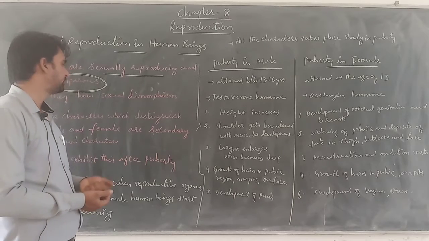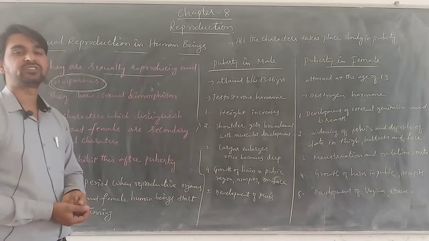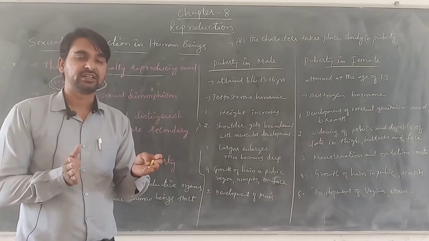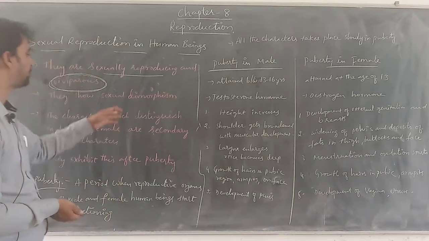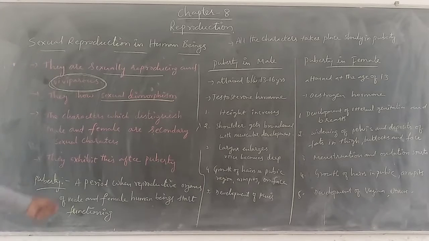In the male organism, we can see the production of male gametes, and in the female organism we can see the production of female gametes. So sexually the organisms are differentiated, they are separate. So sexual dimorphism is shown by human beings or these sexually reproducing organisms. Now, how are these organisms showing sexual dimorphism?